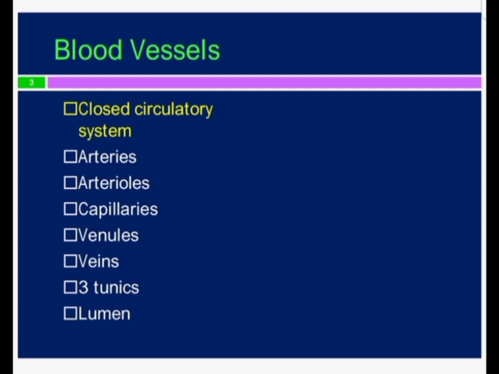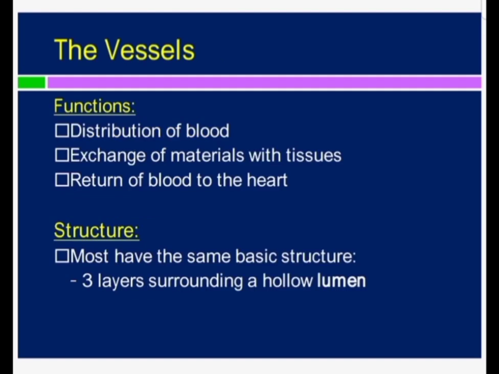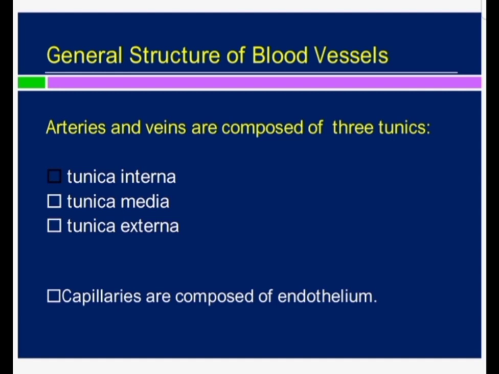If we talk about the blood vessels, the arteries, the arterioles, and then capillaries, and the venules and veins, always there are three layers which are the tunics. The function of these vessels is distribution of the blood, exchange of materials with the tissues, and return of blood to the heart. Most of the blood vessels have three layers surrounding a hollow lumen. Arteries and veins are composed of three tunics: tunica intima, tunica media, tunica adventitia.